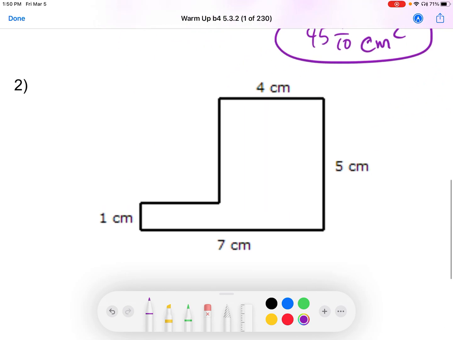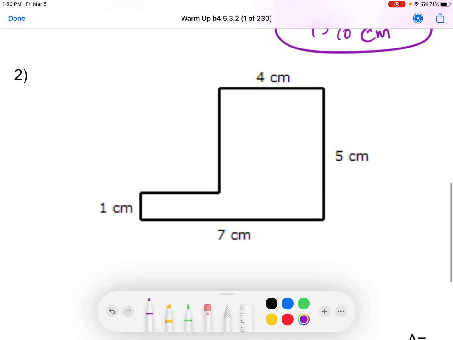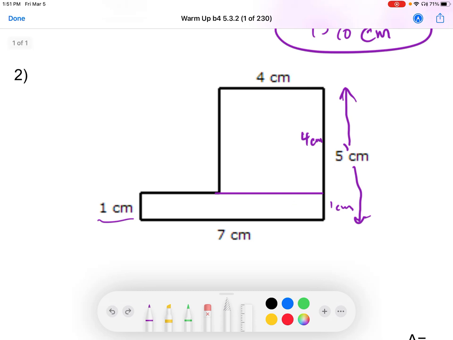Pause the video and be sure to try this one right here. All right. As I look at this one, I would probably say that you can cut it whatever way you like. I will suggest, though, that finding the other side in this case is going to be awfully helpful. If this is a 1 over here and I were to extend this, then I could make this also 1 centimeter. Remember that the whole thing right here is 5. That would make this piece 4 centimeters, okay? Because that would be 4, and this would be 1 centimeter right here.